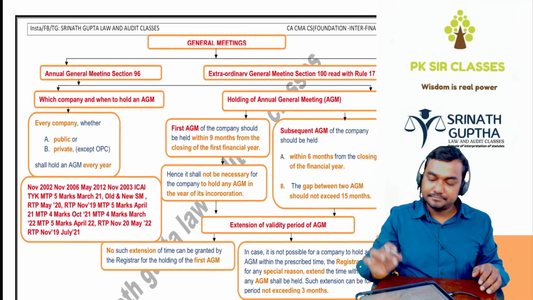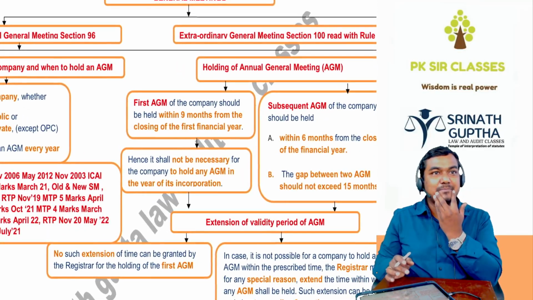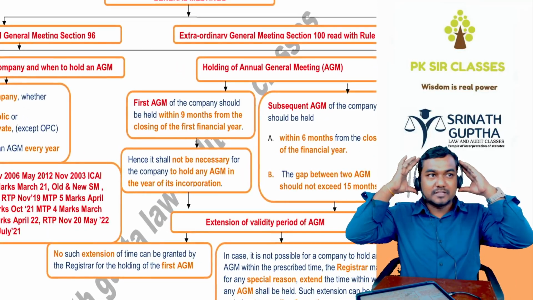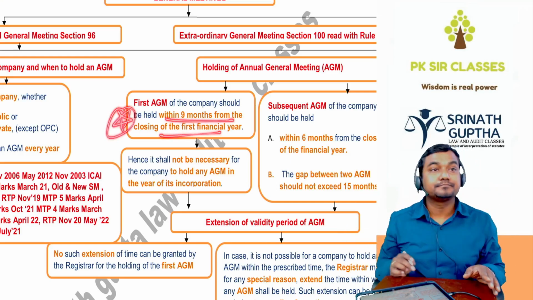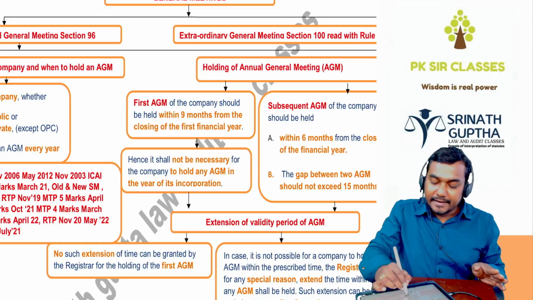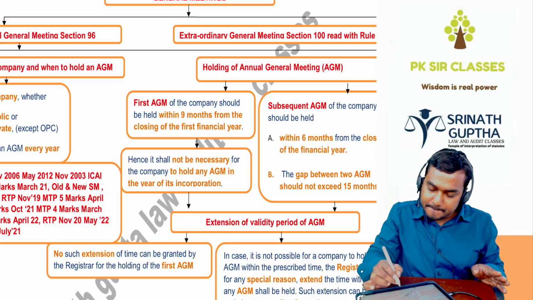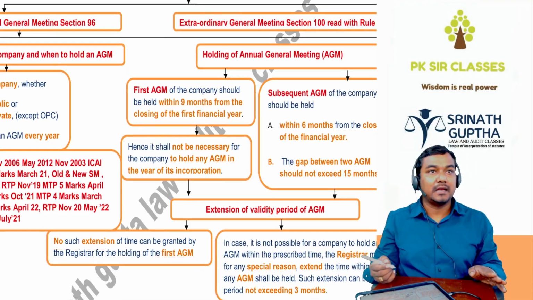So when to conduct the first AGM and the subsequent AGM? The first AGM should be held within 9 months from the end of the first financial year. Exam में आ रहा. Within 9 months from the end of the first financial year, and it cannot be extended. No extension is allowed.